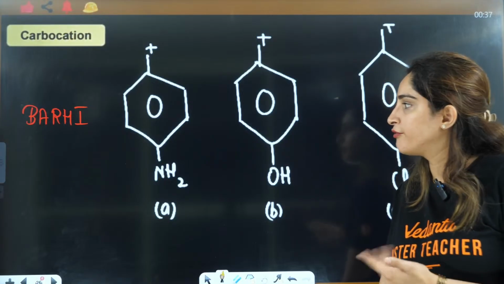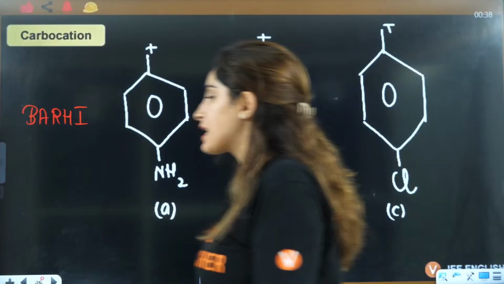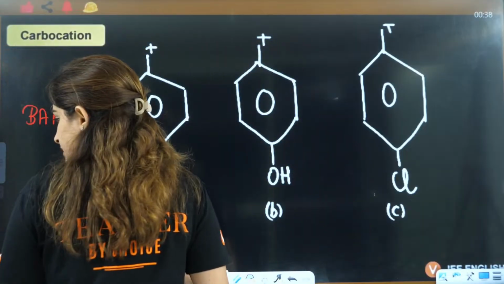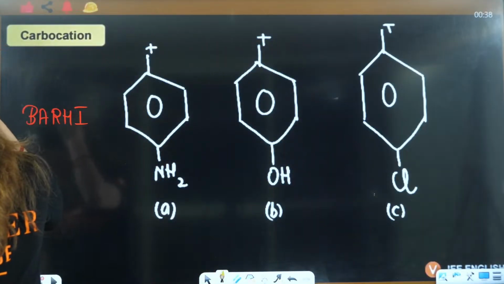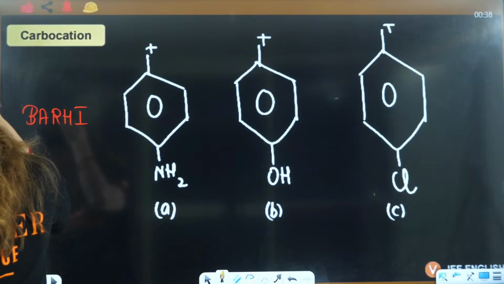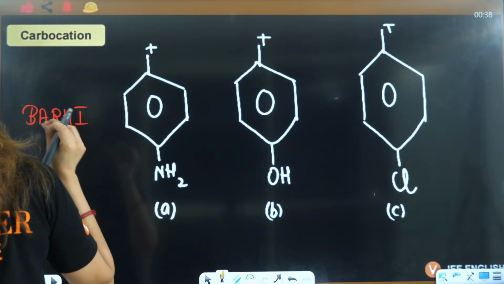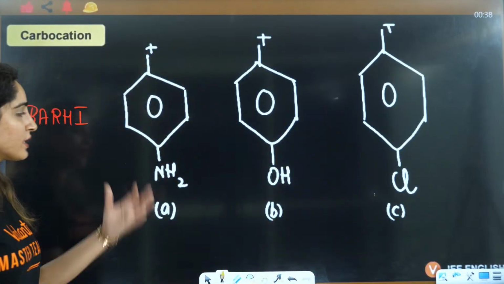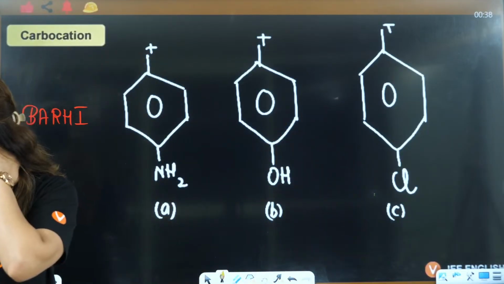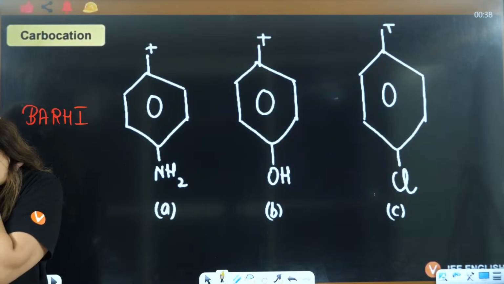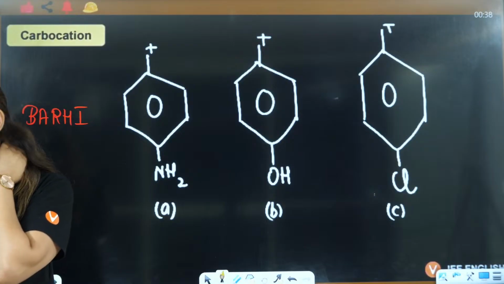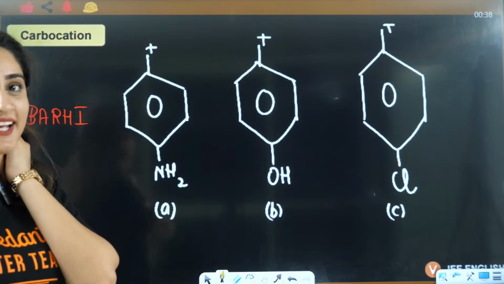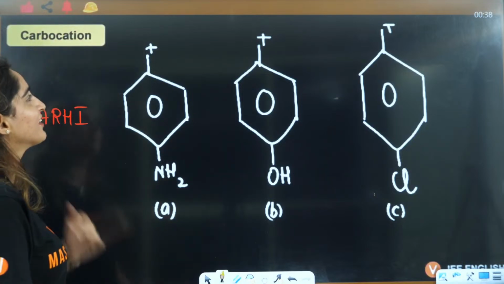Ma'am, where can I see back bonding? First tell me what I am asking you. Can you see back bonding here or not? Will back bonding be there or not? You can't see back bonding here, right? I'll show you back bonding.